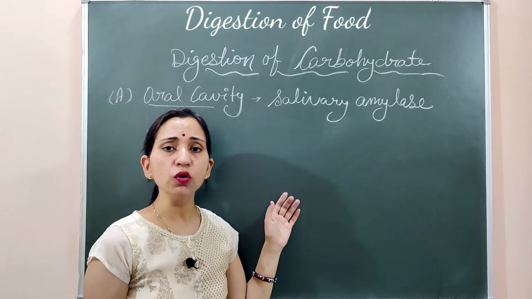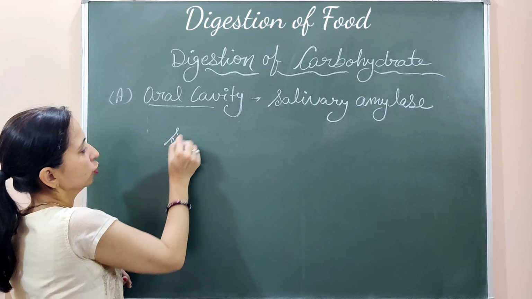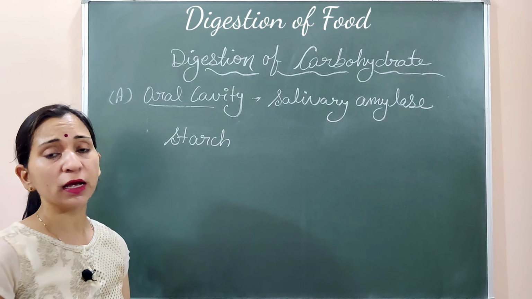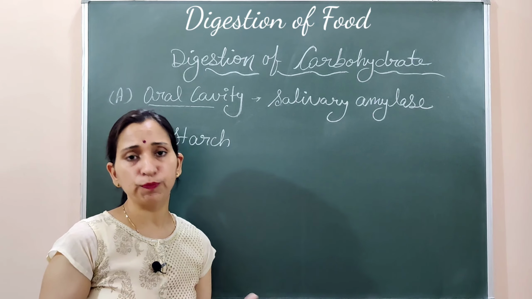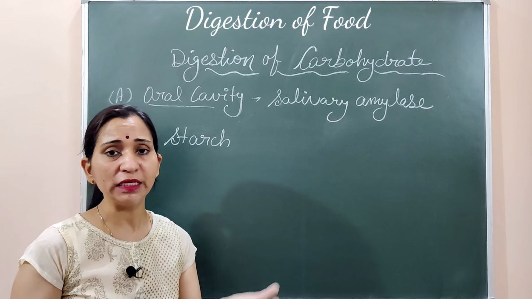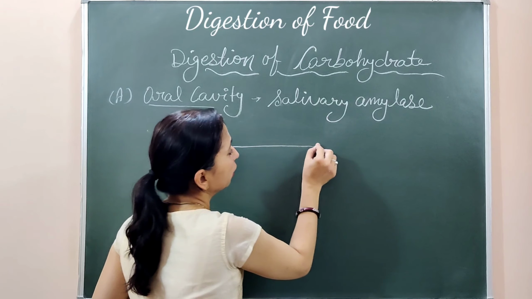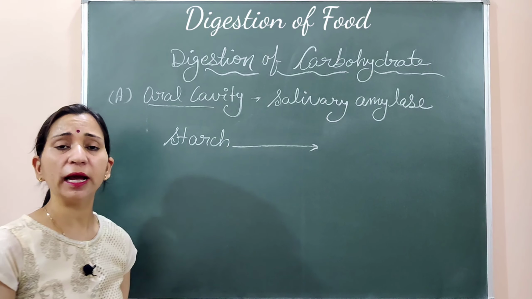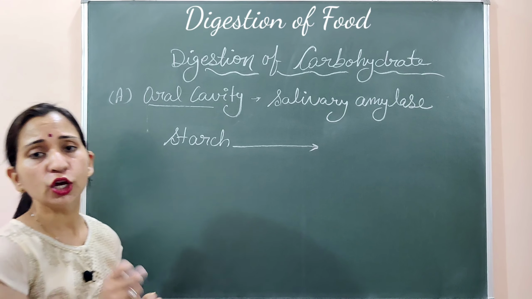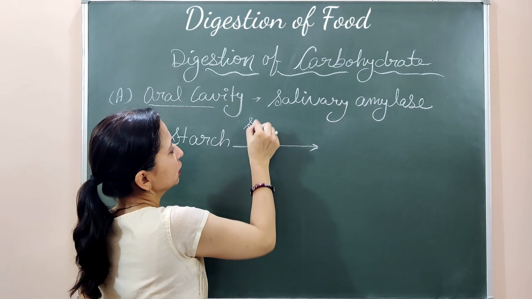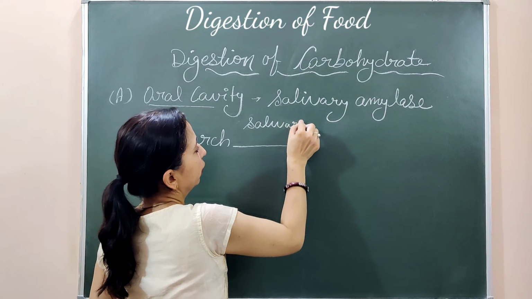Salivary amylase works on the starch. It digests the starch. What is starch? What we are eating, like wheat, that is roti, rice, chapati, potato, etc. They all contain starch. The presence of starch can be confirmed with the help of the iodine test, where iodine shows a blue-black color. So the starch present in our food gets digested with the help of salivary amylase.